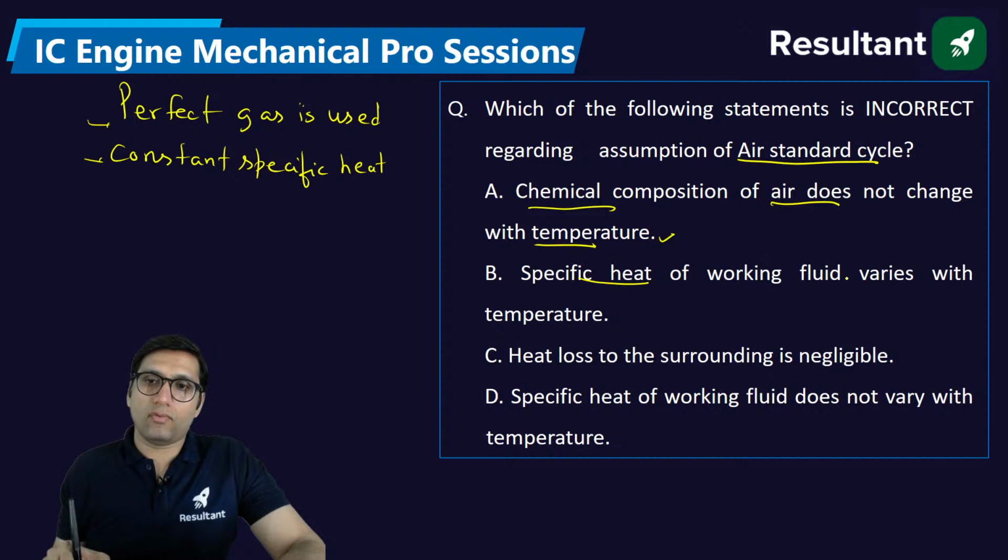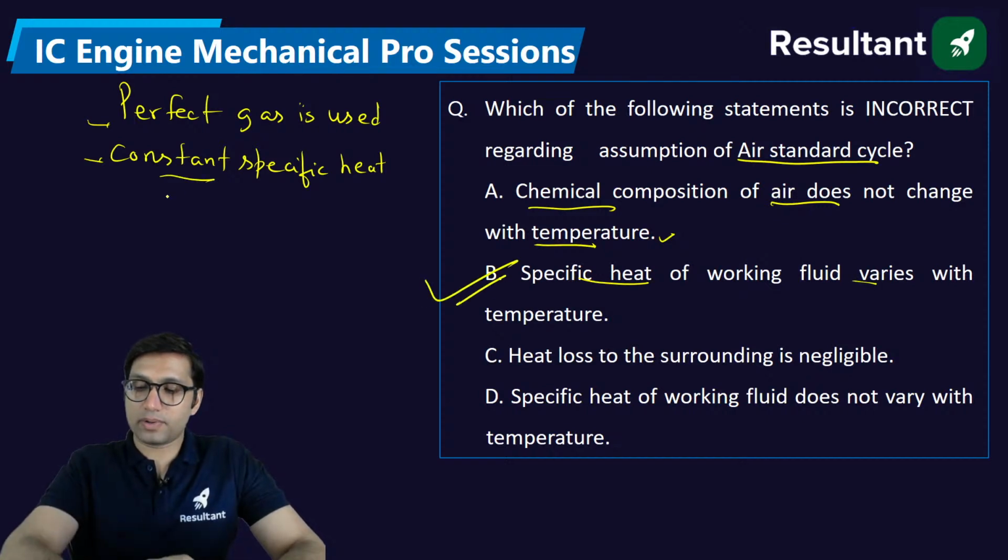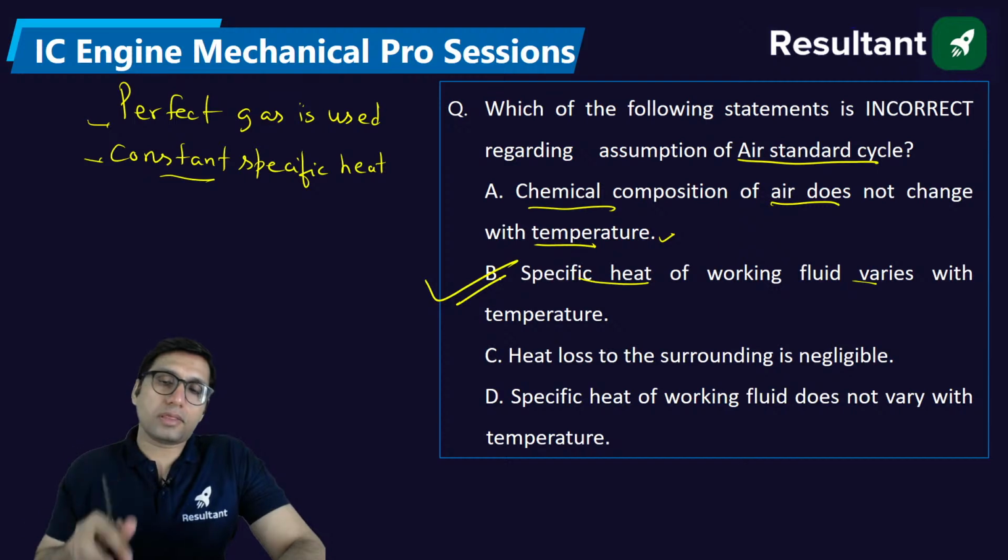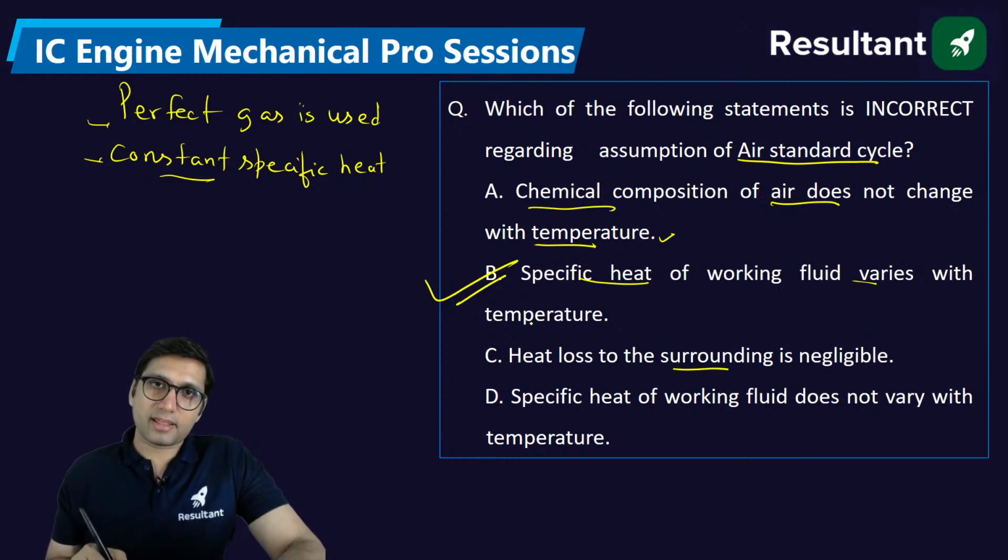Does specific heat vary with temperature? No, it does not vary. That will be constant. So this is a wrong statement. This is a wrong assumption. Heat loss will be negligible. With the surrounding, there will be no heat transfer. There will be heat transfer inside the system, but not with the surrounding. And specific heat does not vary with temperature.